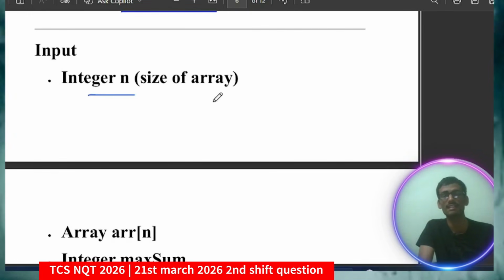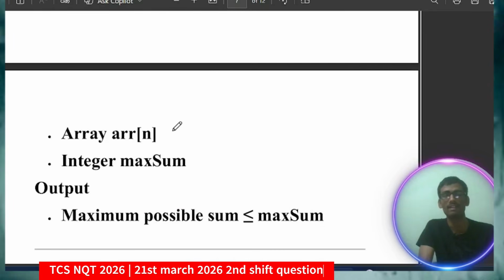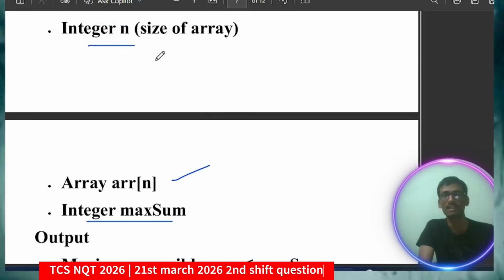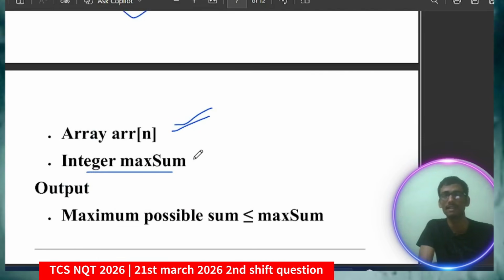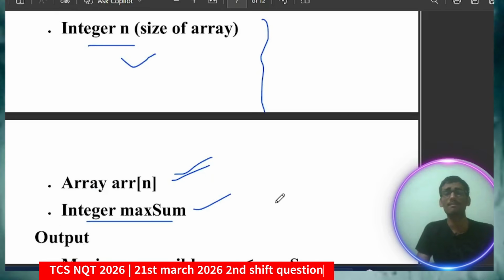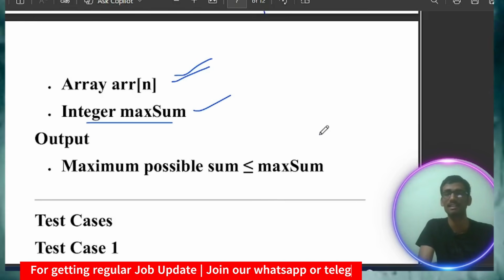So what is the input scenario? You take the integer n, which denotes the size of the array, then you take the array, and then you take the maximum sum. So three inputs to take. Remember friends, in the exam they might ask you to take an array which does not have any size given. How to take input in that case, just go and watch our video related to input scenarios, both string and array based.